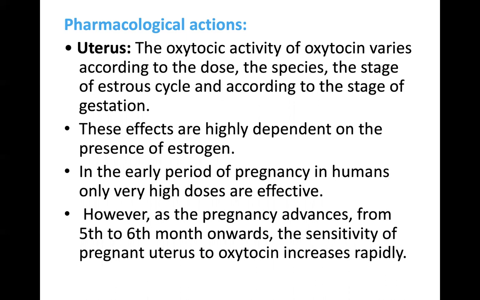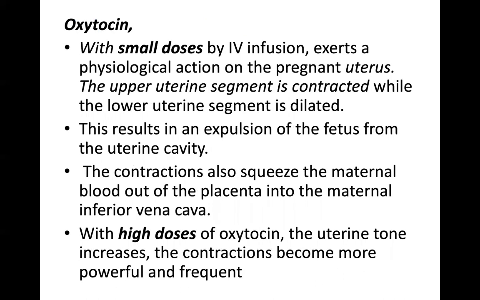However, from the 5th and 6th month onwards, the sensitivity of the pregnant uterus to oxytocin increases rapidly. Oxytocin has different actions at small doses and high doses. When a small dose of oxytocin is given as an IV infusion, what action does it cause?